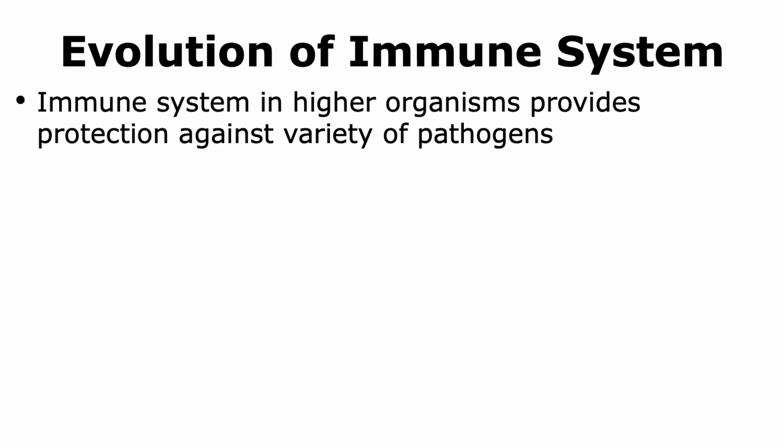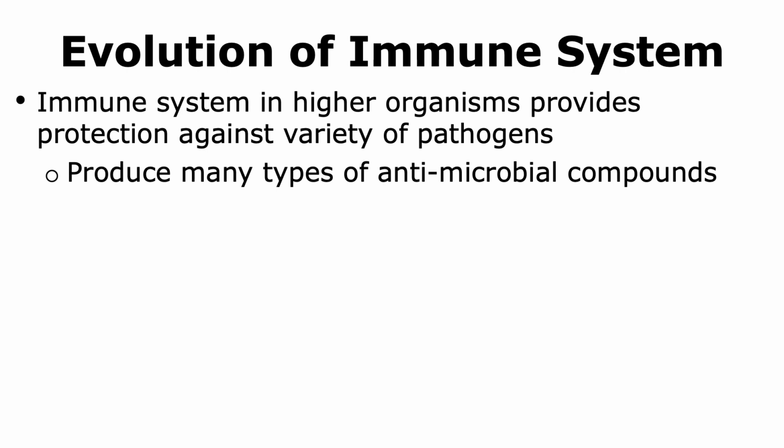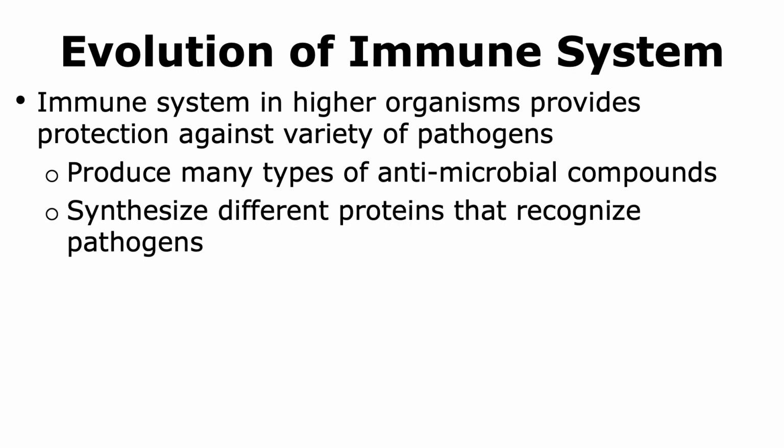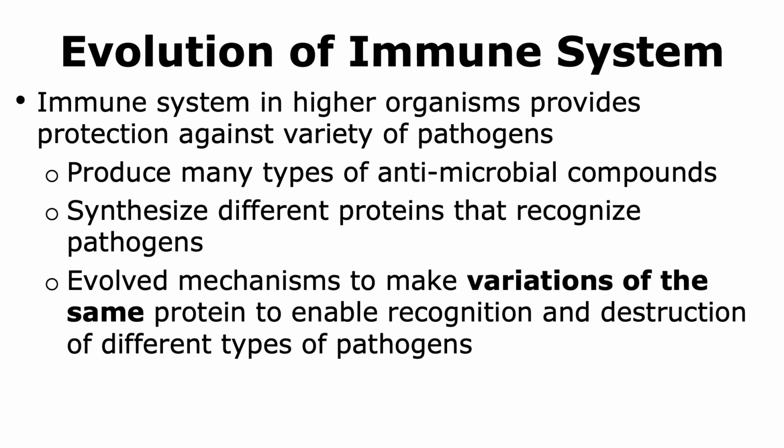The immune system in higher organisms provides protection against a wide variety of pathogens that can include viruses, bacteria, fungi, protists, and helminths. They're able to do so by employing a wide variety of strategies, which includes the production of many types of antimicrobial compounds, the synthesis of different proteins that have the ability to recognize pathogens, and the evolution of mechanisms to make variations of the same type of protein that enables the recognition and destruction or elimination of different types of pathogens.